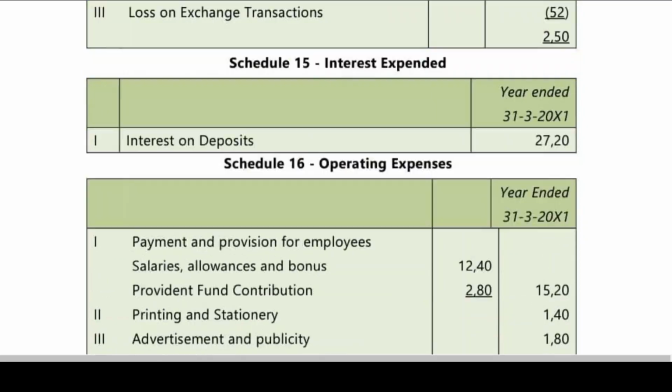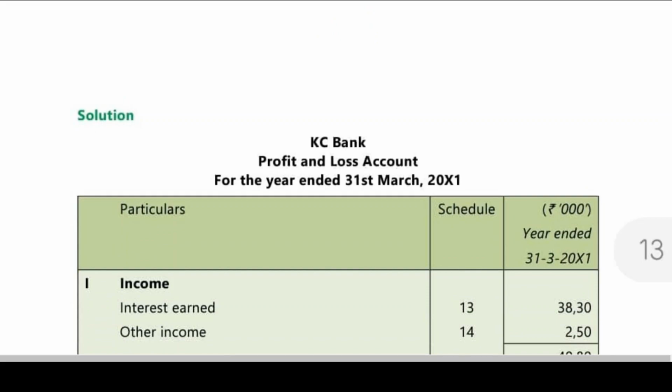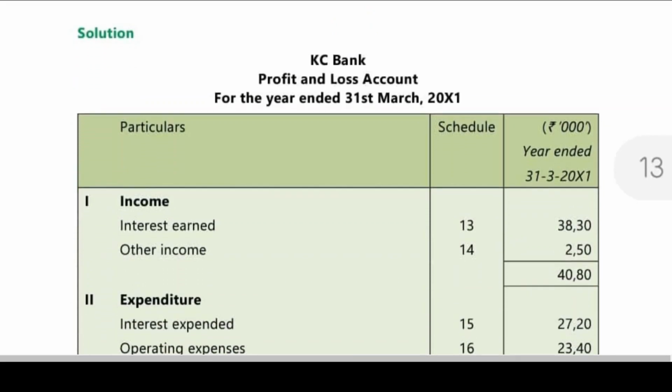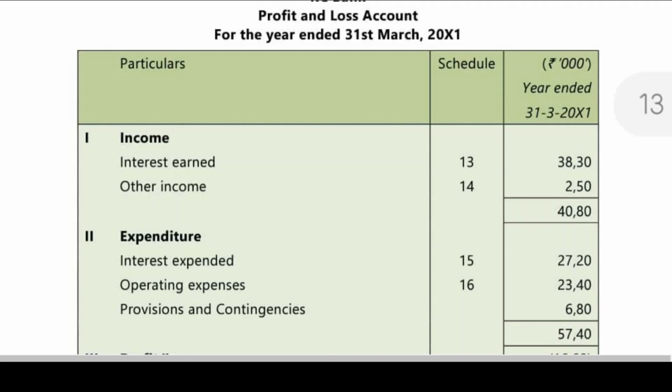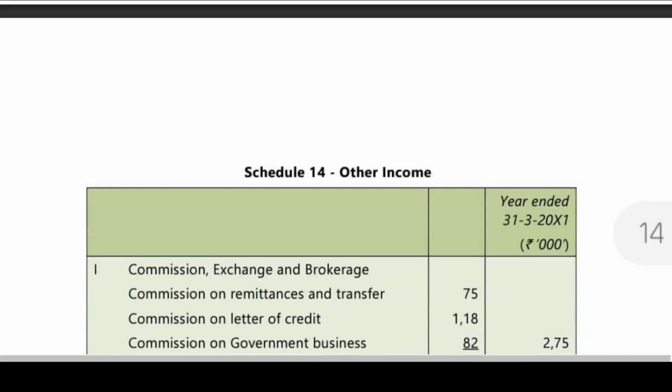Now coming back to the problem, we'll be writing the profit and loss account of KC Bank for the year ended 31st March 2011. Interest earned schedule 13, total other income 14, 15 interest expended, and then other expenses 2340, provisions and contingencies we have calculated, and we are getting a negative value. We don't have any previous year profit, and since we don't have any profit, we can't go for appropriations. Appropriation is possible only in case of profit. Okay, right. So we'll move on to one more problem.